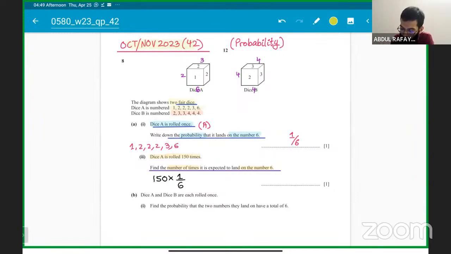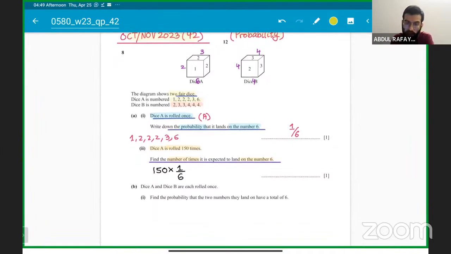Question number 8 is a probability question of October November 2023, in which we have two dice, dice A and dice B. We have been given the numbers. These are fair dice, which means every number will have the same probability because the dice are fair.